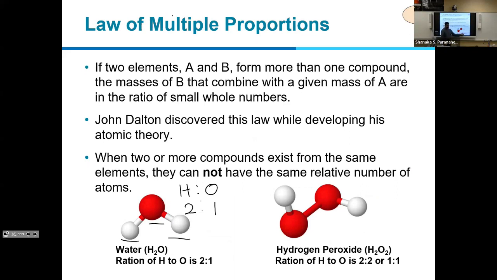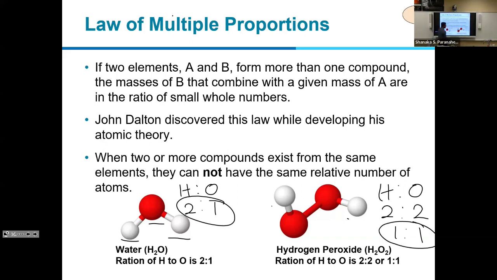Hydrogen peroxide is another molecule which has the same two elements, hydrogen and oxygen. In this molecule, there are two hydrogens and two oxygens, which means the lowest whole number ratio is 1 to 1. So if this ratio is different, it's a different compound. This law is called multiple proportions.